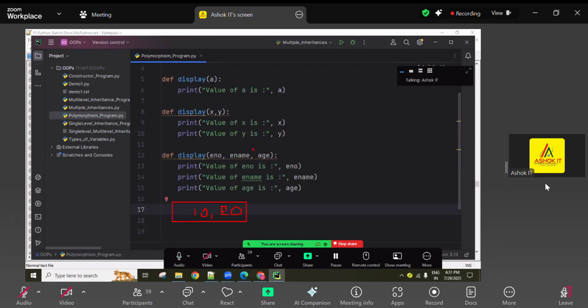Which one gives the output: function 1, function 2, or function 3? Which one is executing, 1 or 2 or 3?